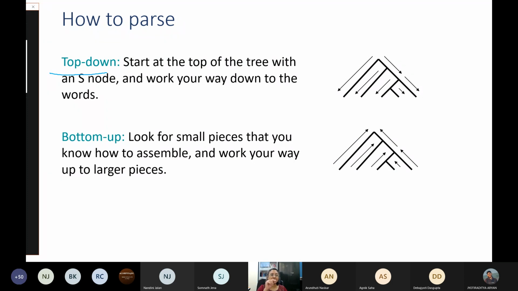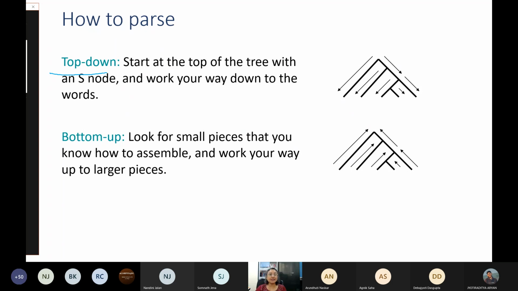Now, suppose there's S goes to NP VP, S goes to VP, S goes to WH NP VP. So you have these 3 production rules. You take the first one, and suppose S goes to NP VP. So it has 2 constituents, NP and VP. For NP, suppose you have 5 rules. You take all of them one at a time. VP, you have 3. You take all one at a time. And like this, you try to find out if you can derive the sentence.